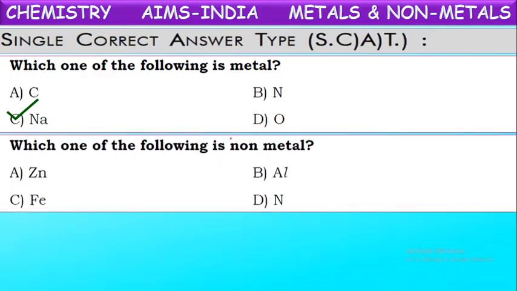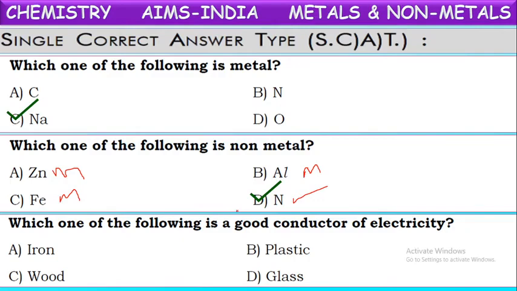Next question, which one of the following is a non-metal? Identify the non-metal here. Zinc is a metal. Aluminum is also a metal. Even iron is also a metal. Whereas nitrogen, N, is a non-metal. Remaining 3 are metals.